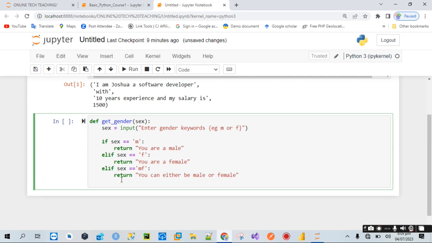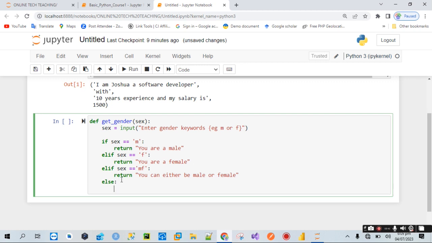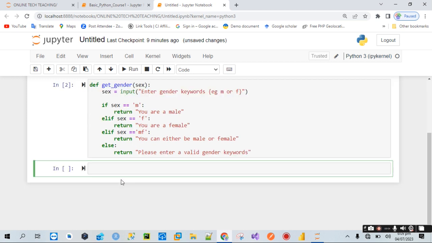Now we have been able to check with these three different conditional statements. Else, it should tell us something. Else, it should return: please enter a valid gender keywords. Okay, now this code has no error as we run it.